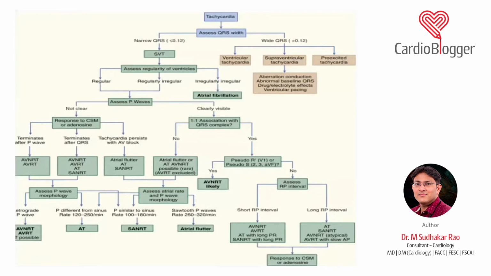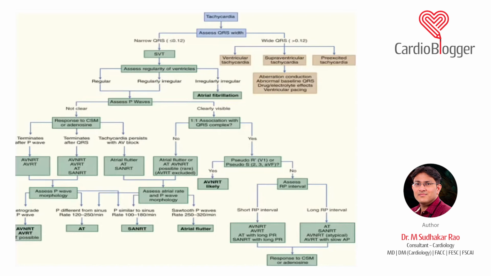You have three differentials: ventricular tachycardia, or an SVT with aberrancy, that is, SVT with an aberrant accessory pathway, or an abnormal baseline QRS like RBBB or LBBB, or patients who are taking drugs like class 1A or class 3 drugs, or hyperkalemia, and sometimes because of ventricular pacing. So these are the wide differentials of a wide QRS tachycardia.